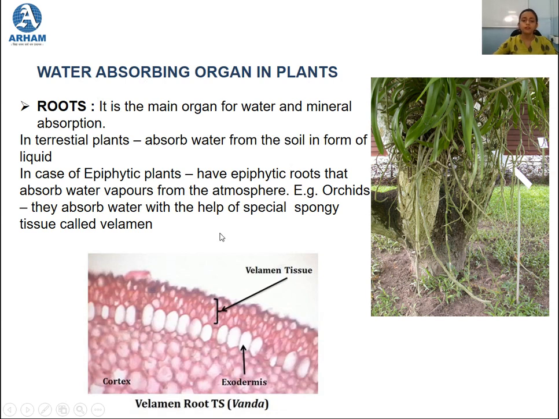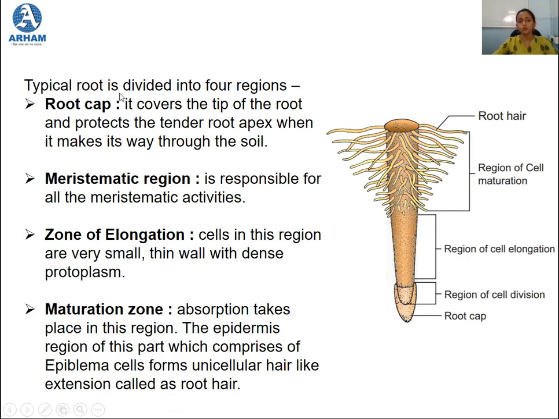Now further, when we talk about a typical root, that is a typical root of a terrestrial plant, the structure of the typical root is divided into 4 zones. Okay, the first one is the root cap. So this is the root cap. Now this root cap covers the tip of this root, and it protects the tender root apex when it makes its way through the soil.